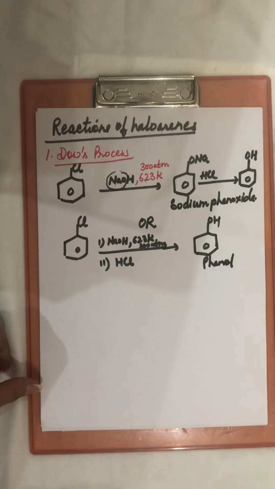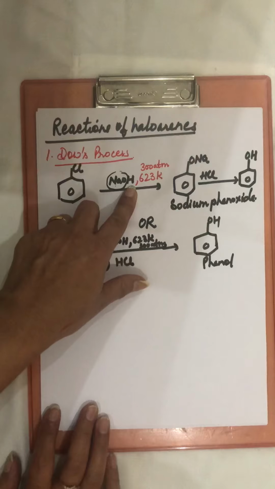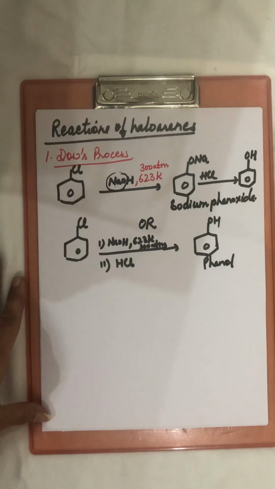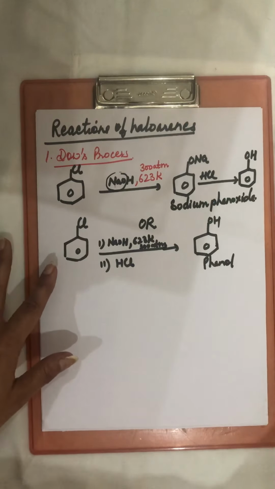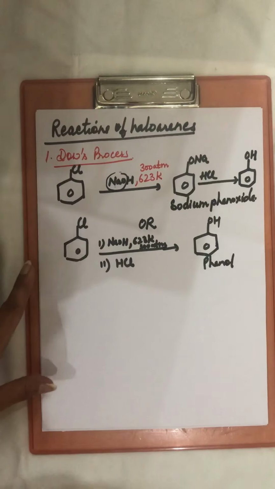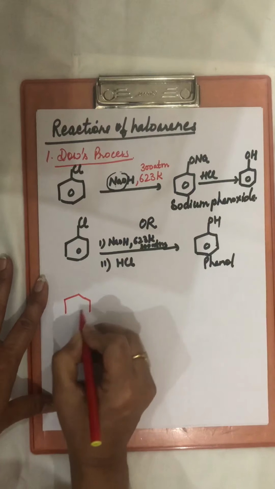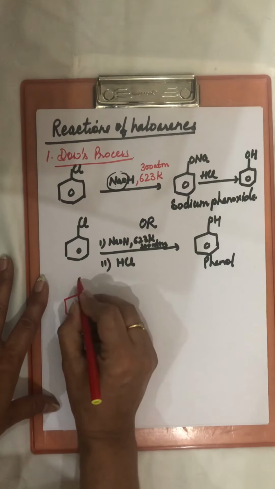So the reactivity of haloarenes is less because see, it's not easy to do this reaction at room temperature and pressure. We need high temperature and pressure for this reaction. But if in the chlorobenzene or in haloarene, an electron withdrawing group is attached at ortho and at para position only.